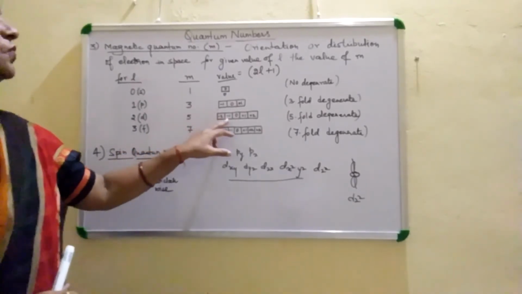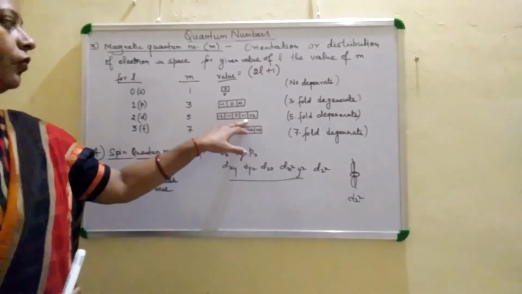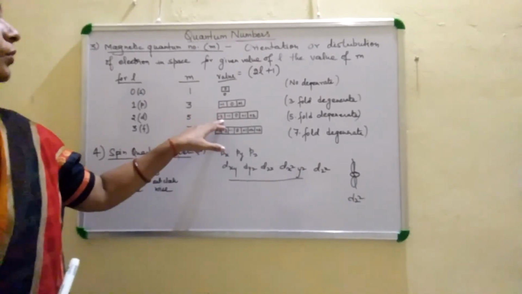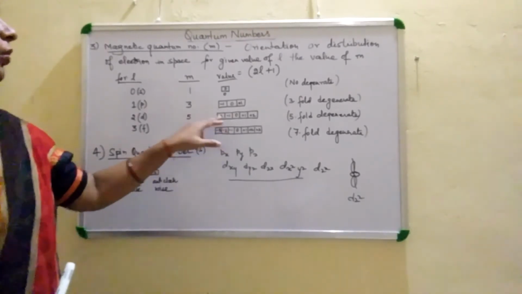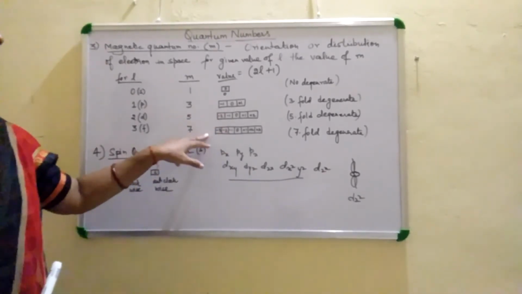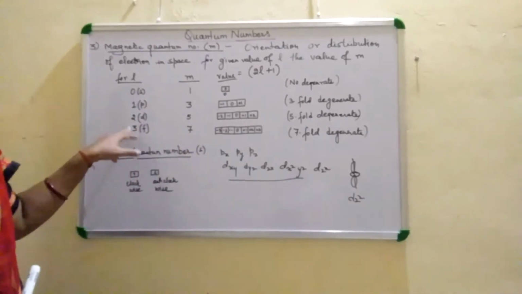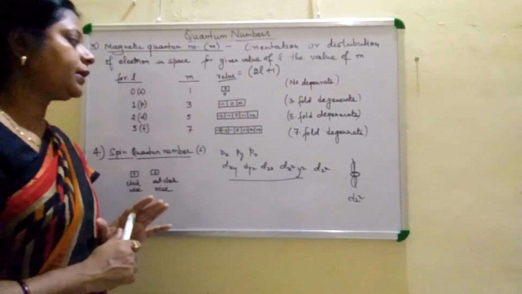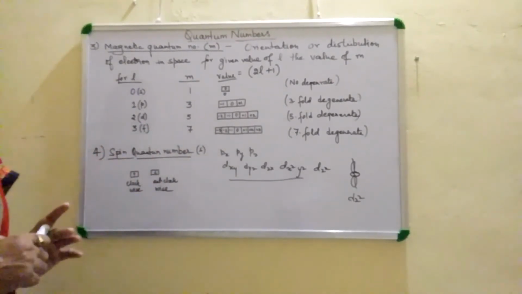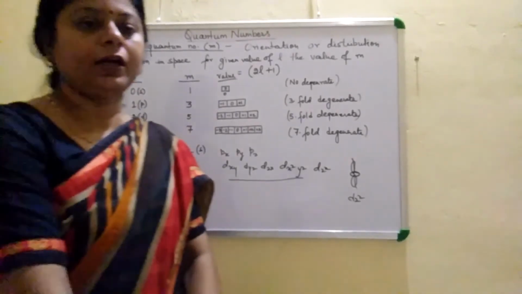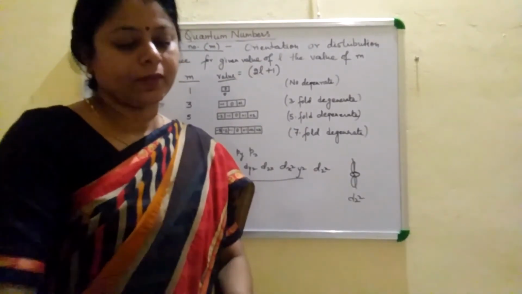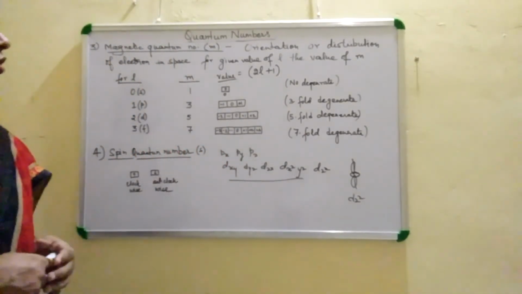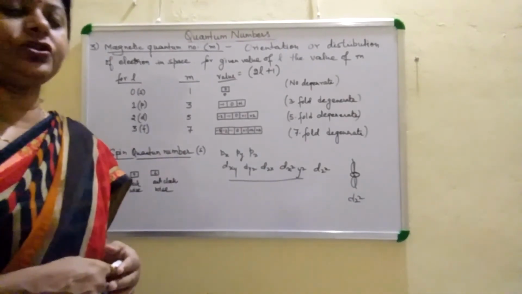The d subshell, because 5 degenerate orbitals are formed, each containing 2 electrons, has a total of 10 electrons. And the f subshell contains 7-fold degenerate orbitals, so it contains 14 electrons. Degenerate orbitals means that in the absence of a magnetic field, these orbitals have equal energy.